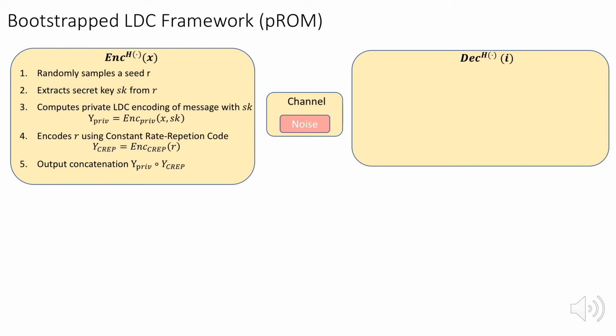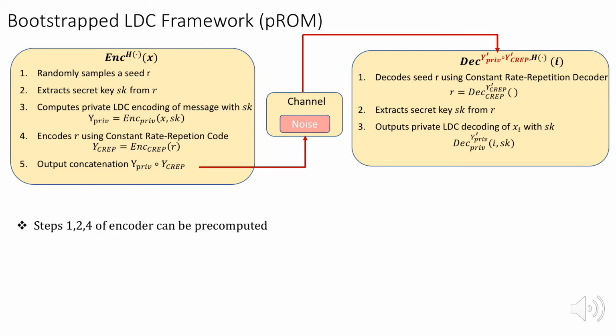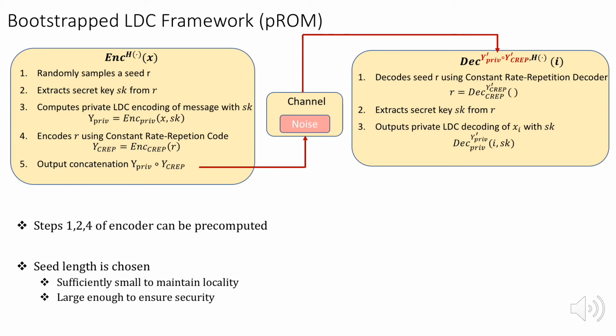On receiving query access to the corrupted code word, our 3-step decoder does the following. It first decodes the seed, extracts the secret key using the extract function, and finally decodes the target message bit using the private LDC decoder with the extracted key. Note that sampling the random seed and encoding it can be pre-computed, and the seed length is chosen sufficiently small to maintain locality, but large enough to ensure security of the entire framework.